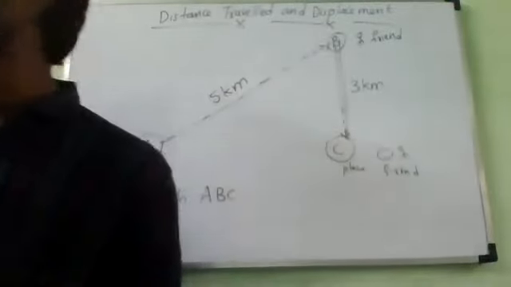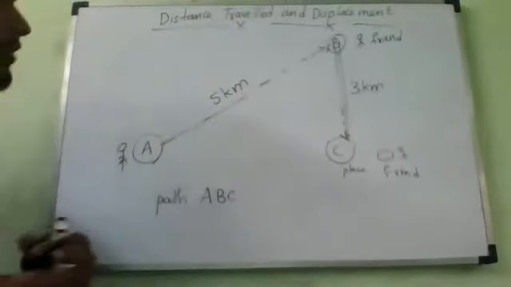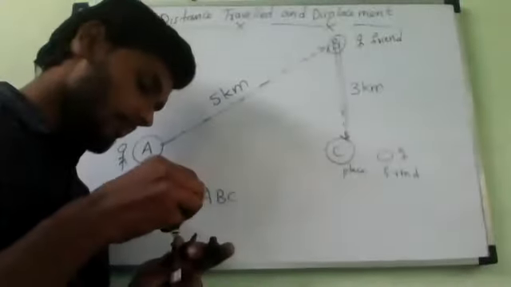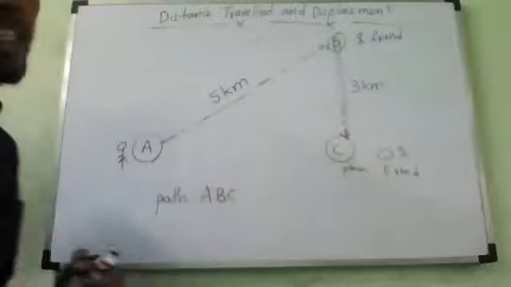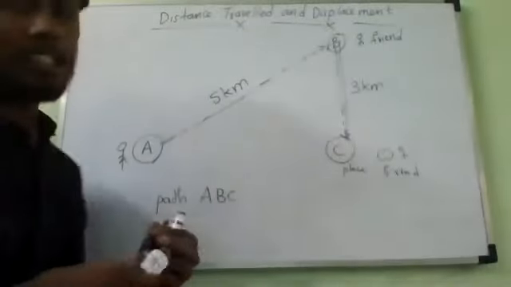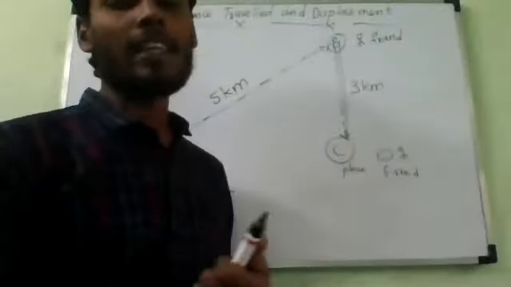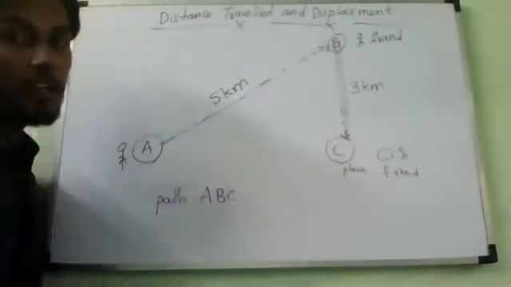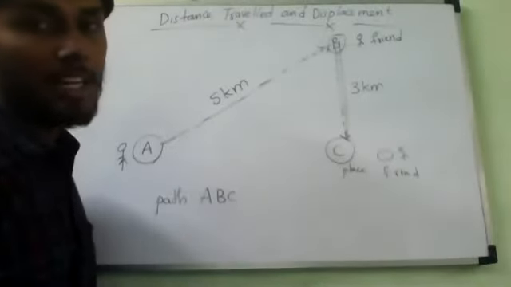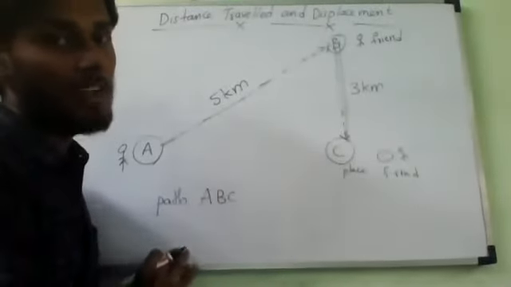So what is the actual distance traveled by the man? He has traveled from A to B how many kilometers? Sir, 8 kilometers. Very good. He has traveled from A to B 5 kilometers, from B to C 3 kilometers.